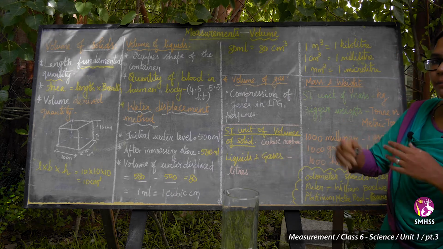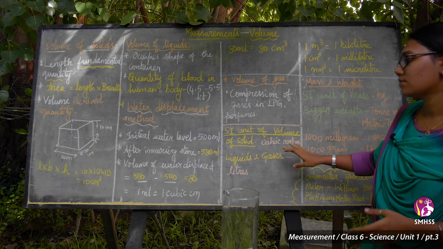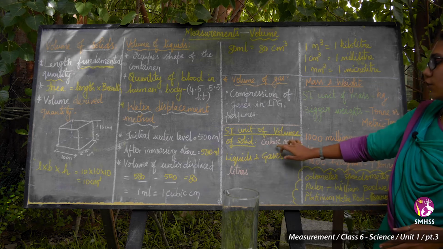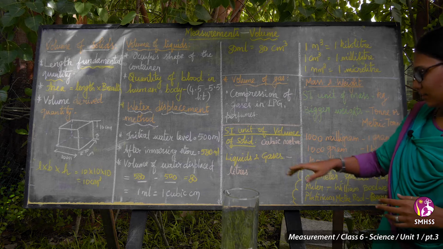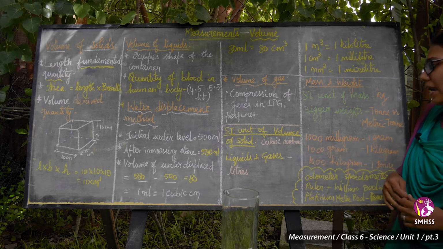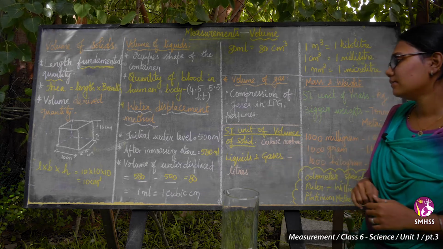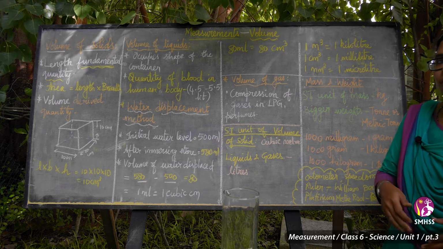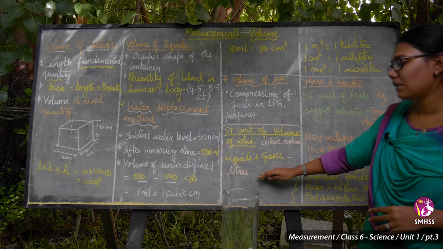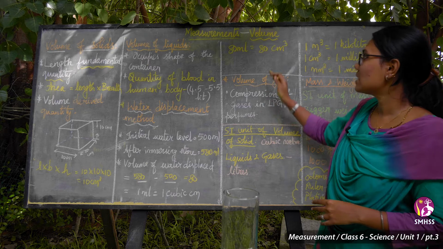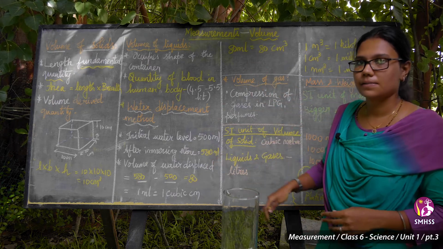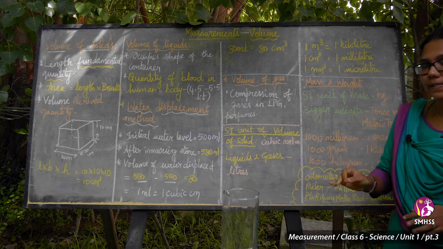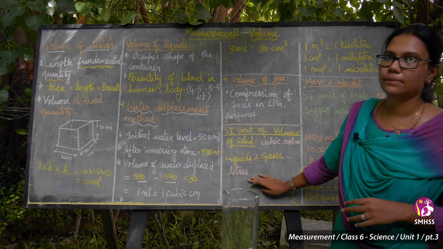Centimeter, meter, kilometer, it can differ. Okay, so that is cubic meter, the SI unit of volume of solids. Very good. And for liquids and gases, the SI unit is nothing but liters. Just now we saw here ml and liters. ml is milliliters, L is the bigger form.